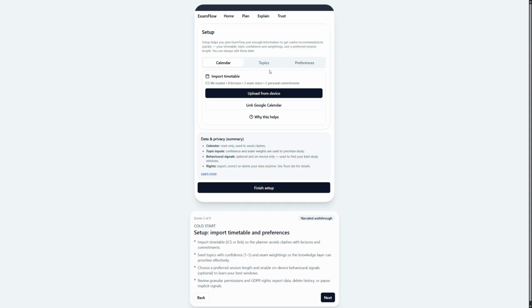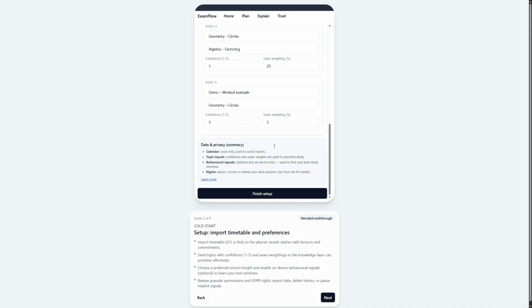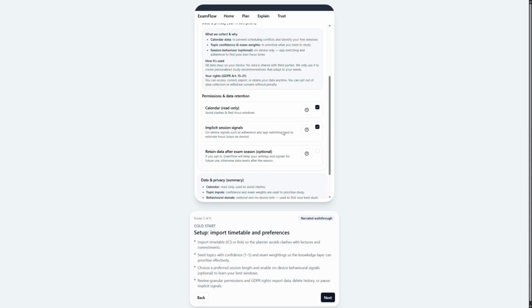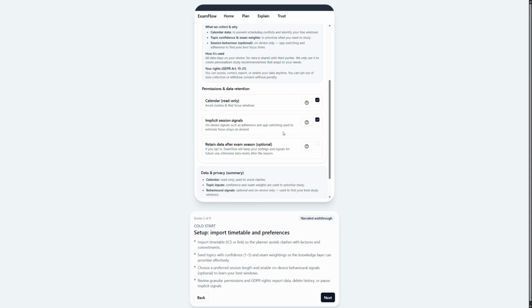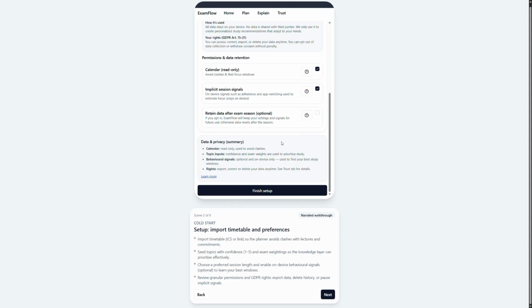In setup, he imports his timetable, then he can see the knowledge layer with topics, confidence ratings, exam weightings, and optional prerequisite topics. Furthermore, he can also add preferred session lengths. This background data solves the cold start problem, fulfills the requirement to import availability and capture per topic confidence while keeping input effort low. The privacy summary states that behavioral signals are optional, stay on device, and are only used for personalization.